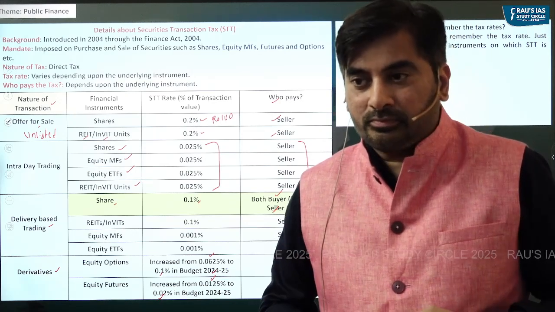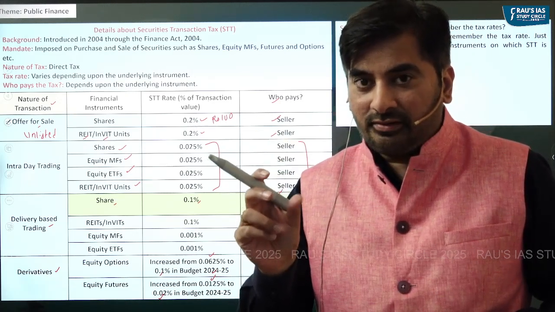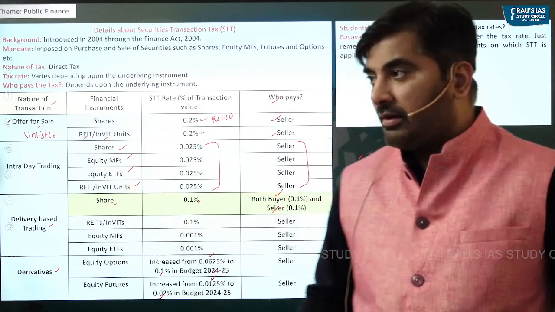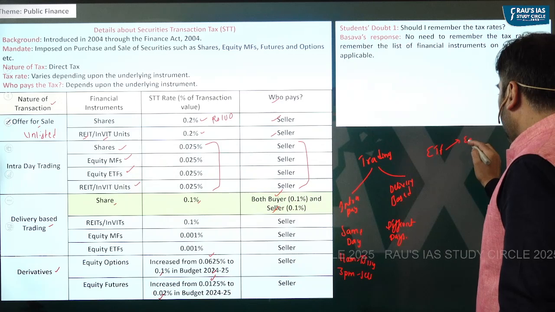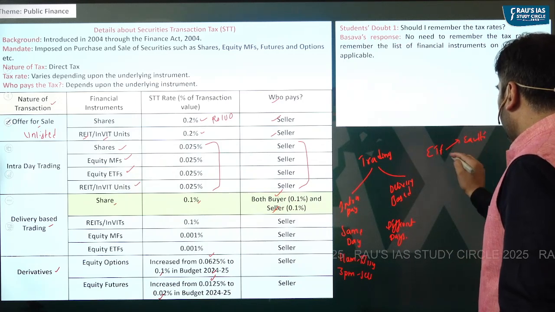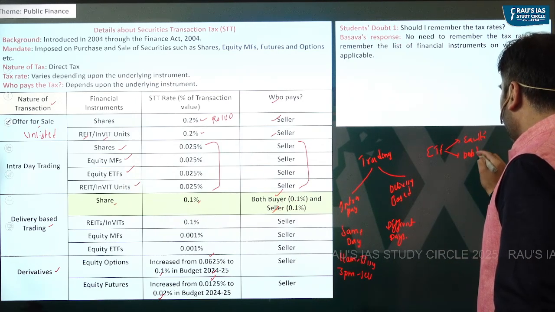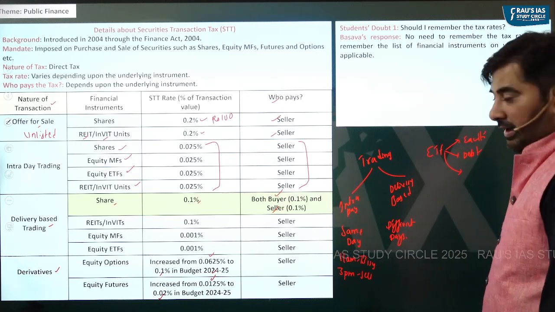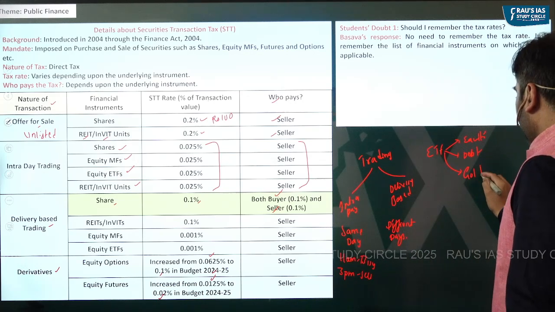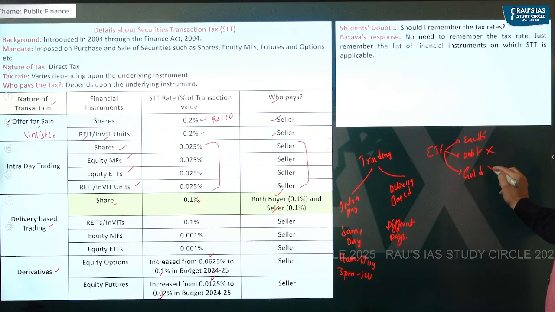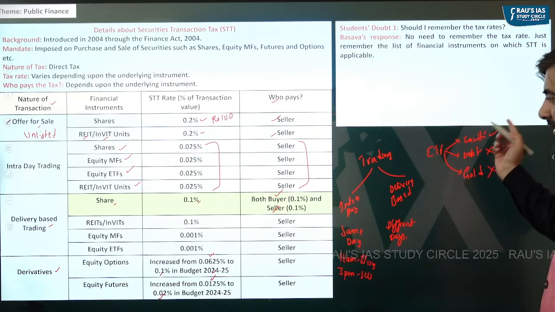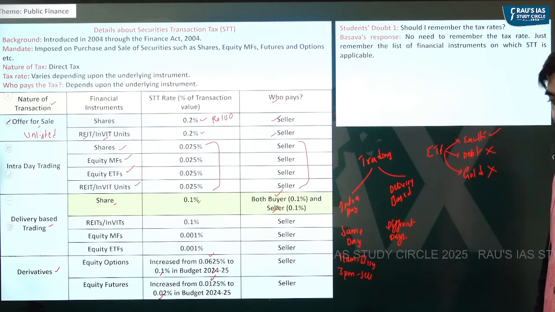Apart from that, exchange traded funds, as we covered in the last class, ETFs, can be equity based ETF, they could be debt based ETF, right? And you could have even gold ETF. Right now, on debt ETF and gold ETF, STT is not applicable. STT is applicable only on equity ETF.